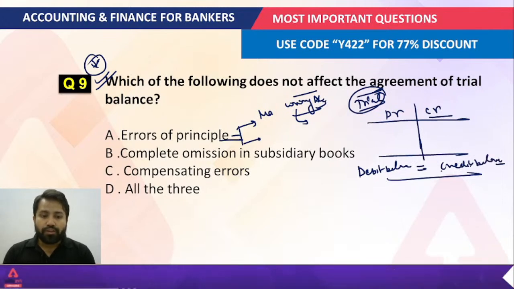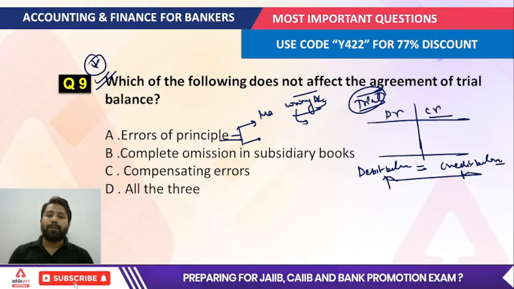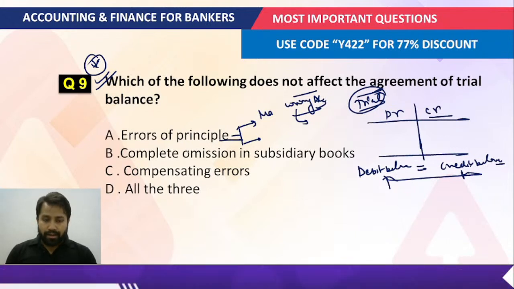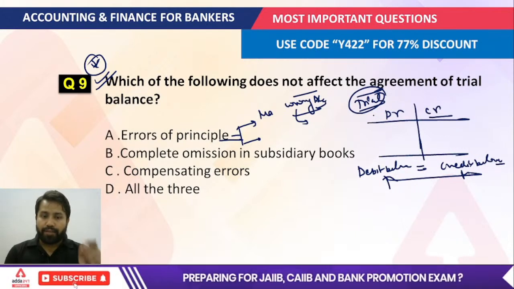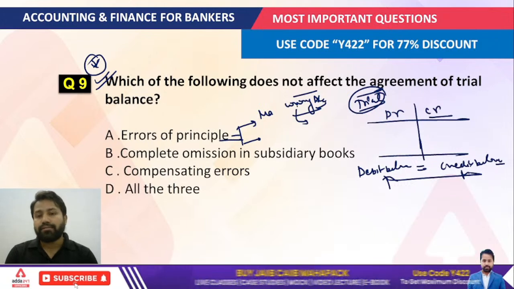In that scenario, suppose that we debit your income account, and suppose that we debit another account. In that scenario, this would not affect the agreement of the trial balance.